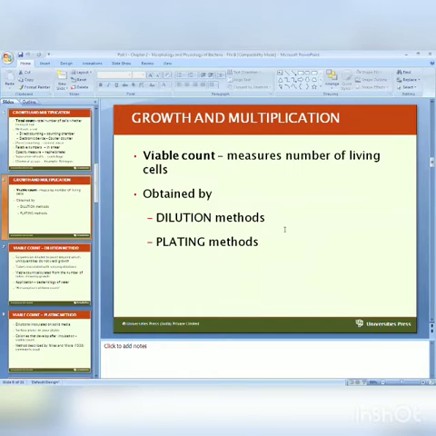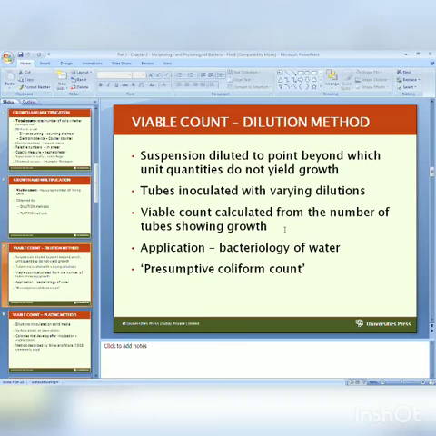For viable count, we measure the number of living cells only. Dead cells we are not going to count. This is obtained by two methods, the dilution method and the plating method. In the dilution method, the suspension is diluted to a point beyond which unit quantities do not yield growth.